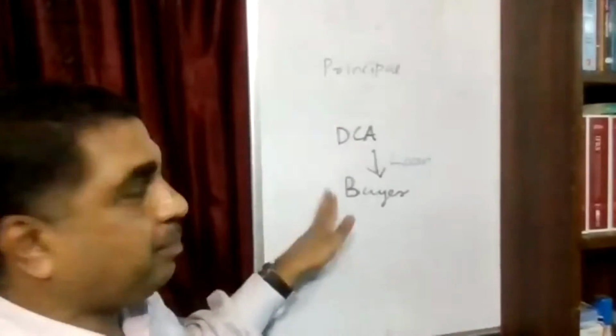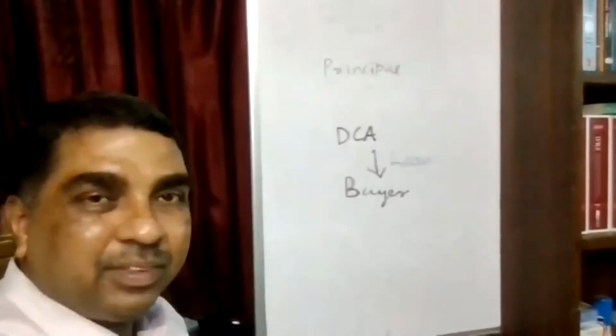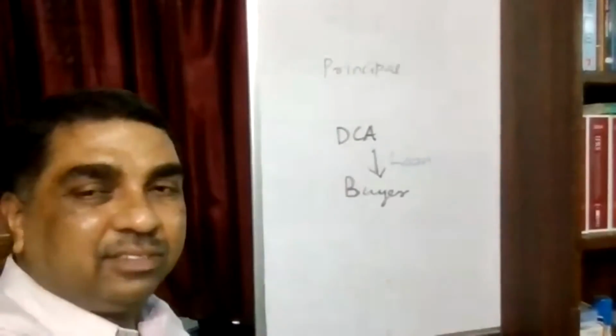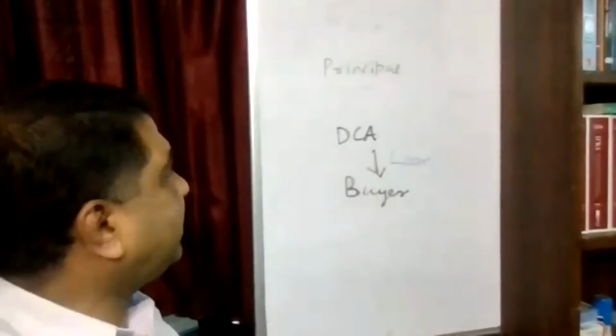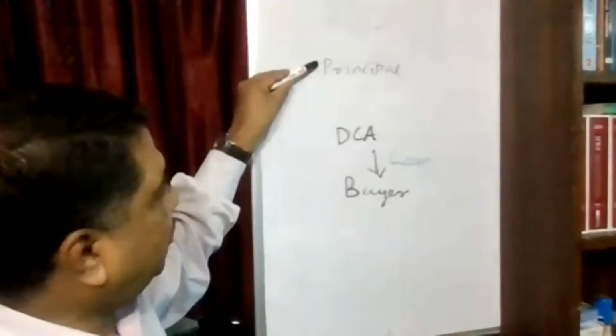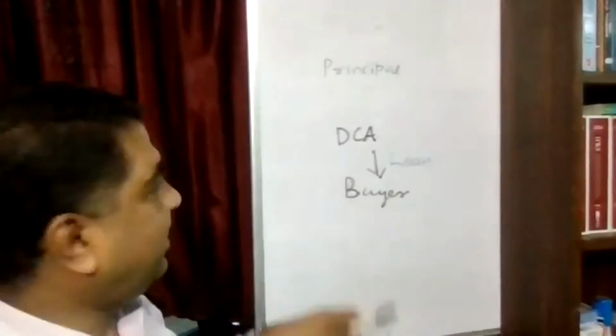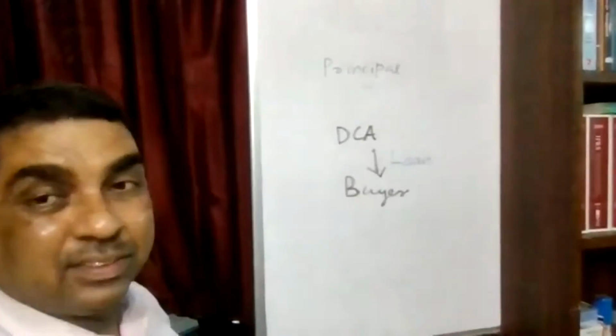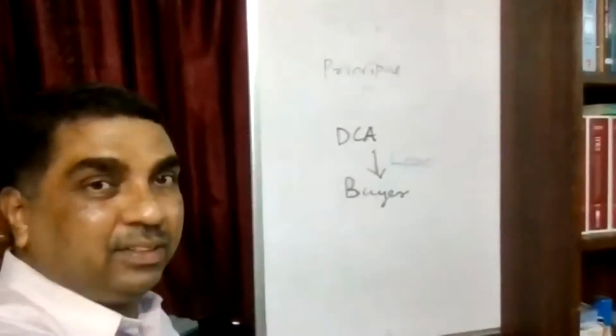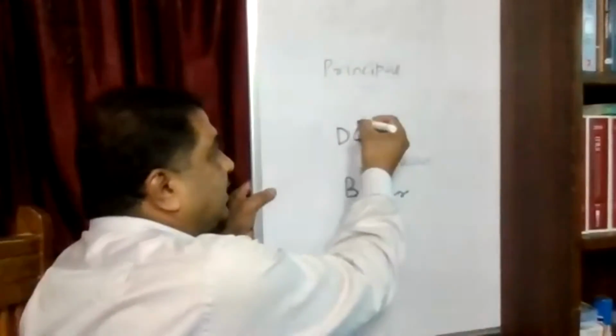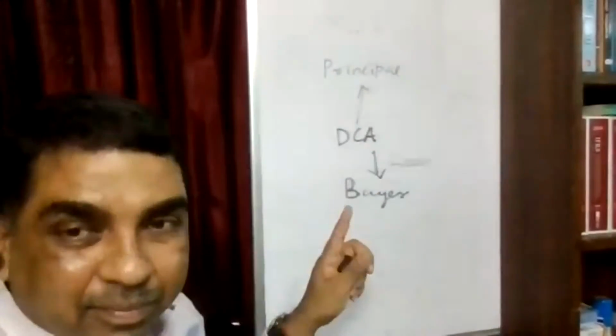Supply is made directly by the principal. It will be treated like this. And we can break the transaction into various parts. First part is that, no doubt, the principal has supplied goods to the buyer. Second thing is that DCA has made two supplies, but not supply of goods. DCA has made the supply of services to the principal.